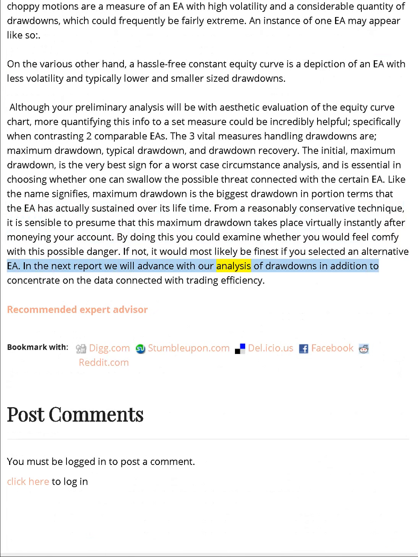In the next report we will advance with our analysis of drawdowns in addition to concentrating on the data connected with trading performance.